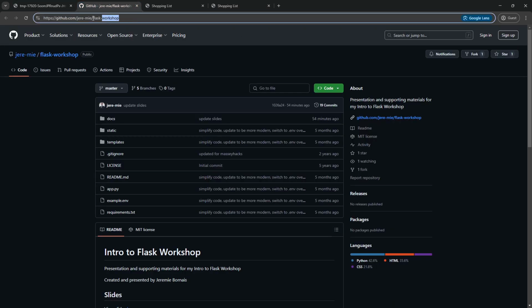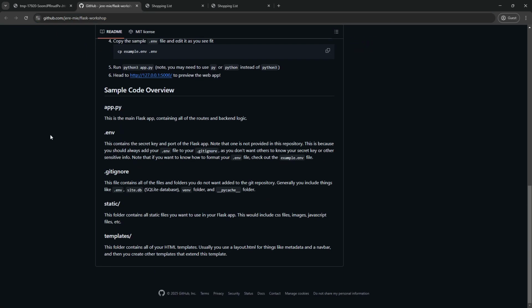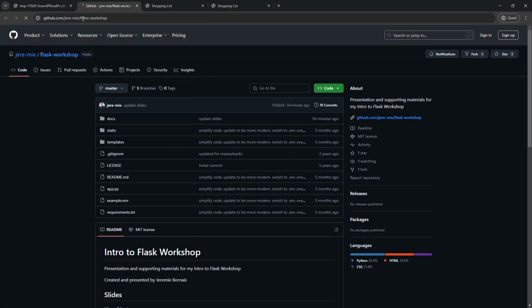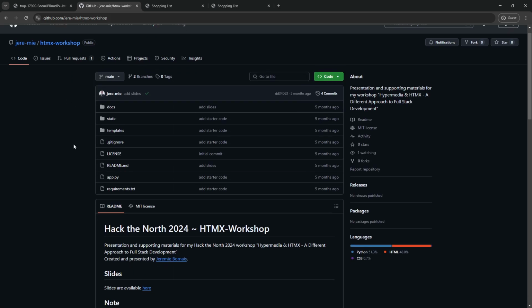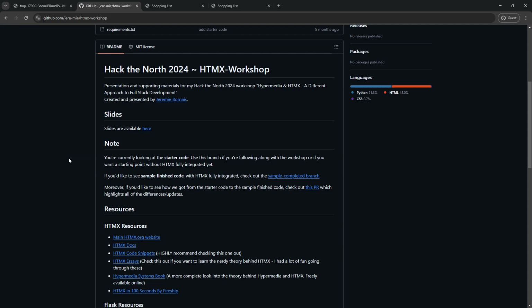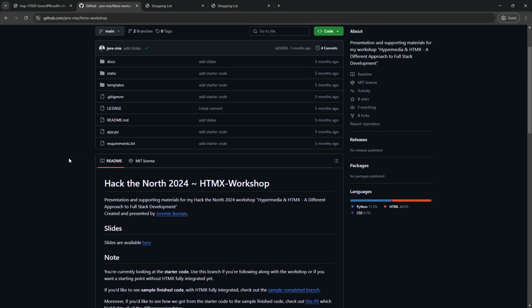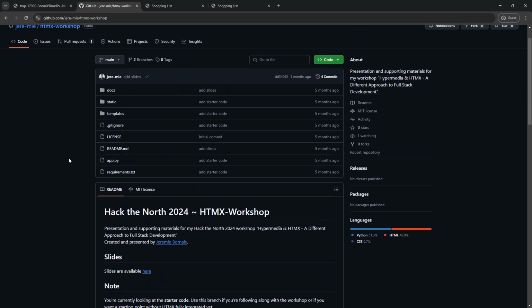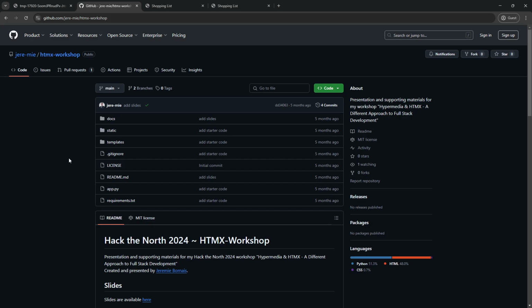And if you look at my GitHub, this is the GitHub for the Flask workshop with all the sample code and stuff like that. I also have another one for an HTMX workshop that I did at Hack the North 2024. So if you want to check that out, in this workshop, I actually created a full stack app with Flask on the back end and HTMX as a front end library to add extra interactivity. I think this is a really cool option that you can check out.